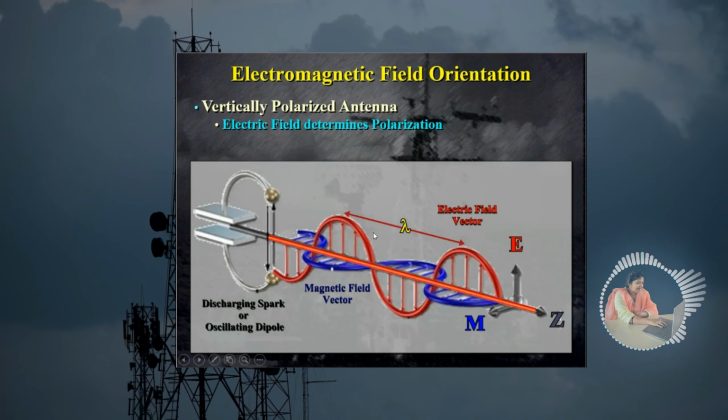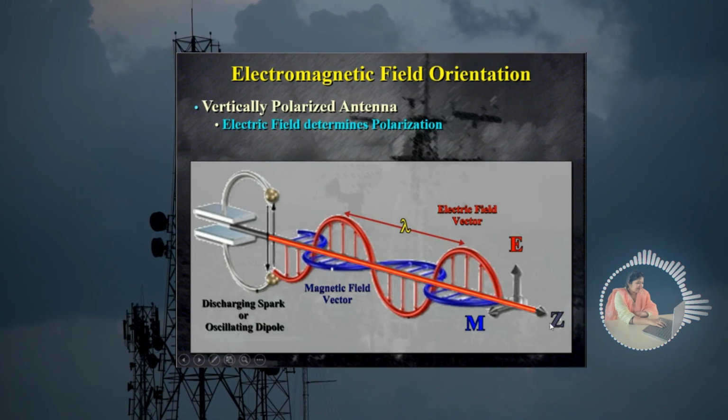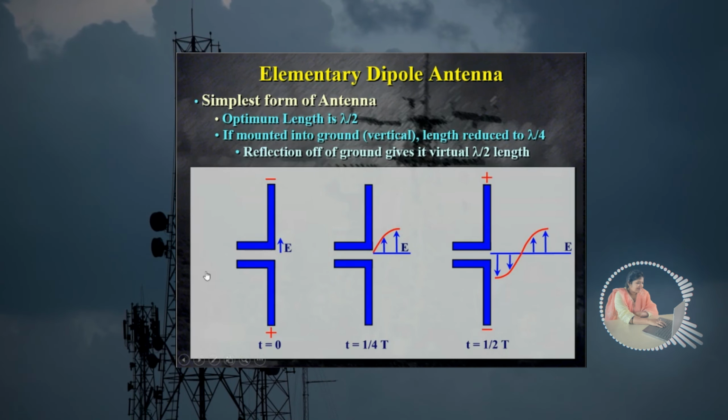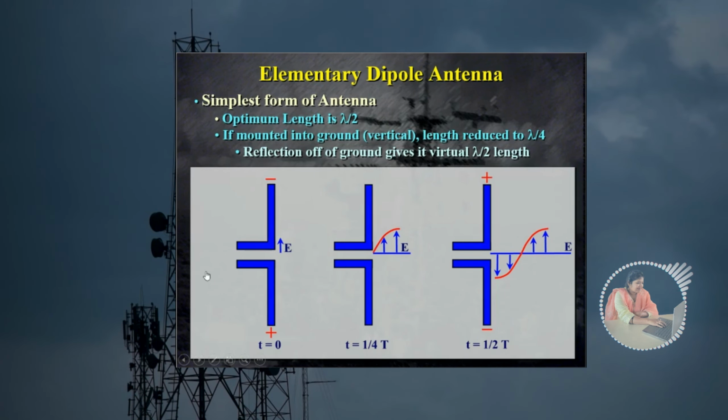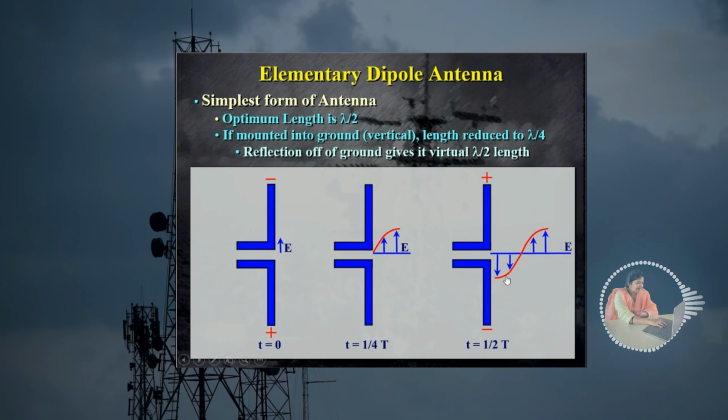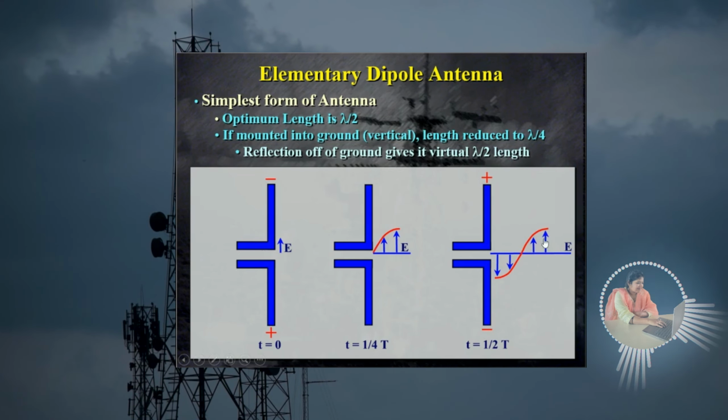Okay, this distance is a lambda. Remember that. This is your impedance. So the simplest form of antenna is the dipole antenna. Okay, so in the dipole antenna, how are you going to get this electric field? It is maximum, minimum, maximum, minimum, maximum.